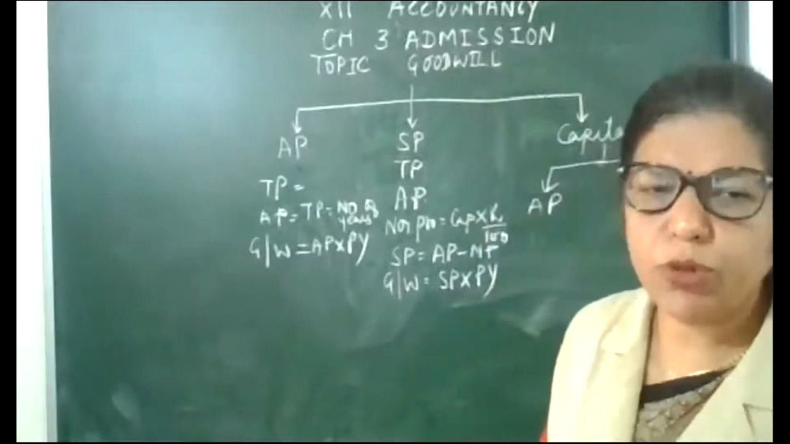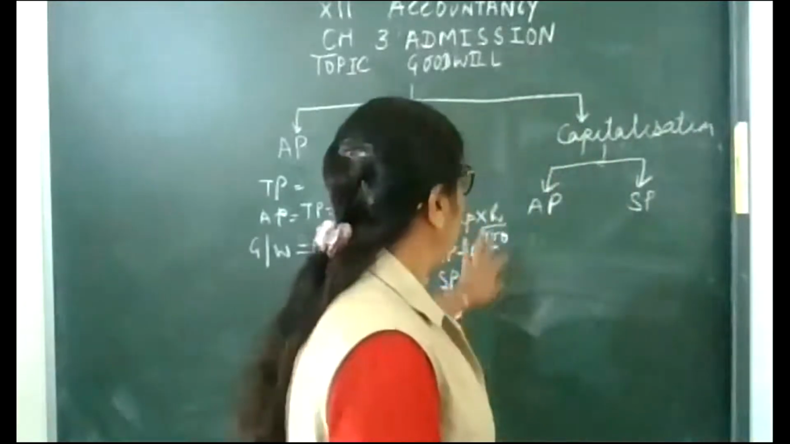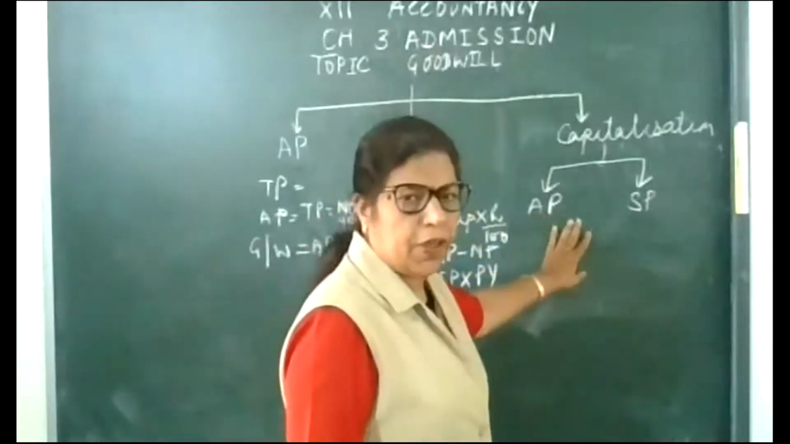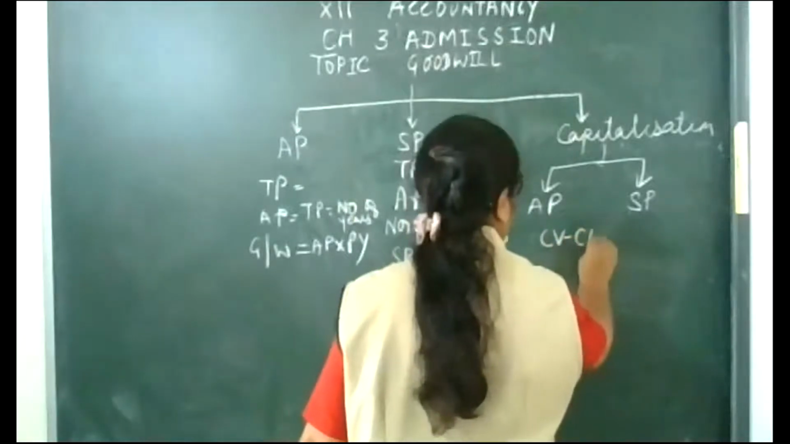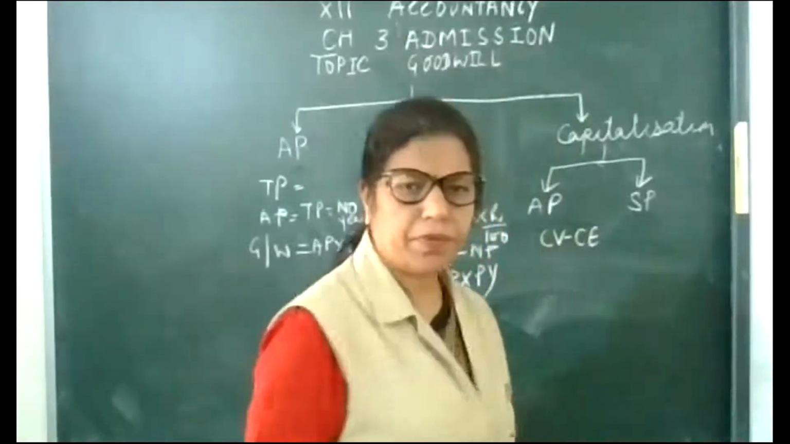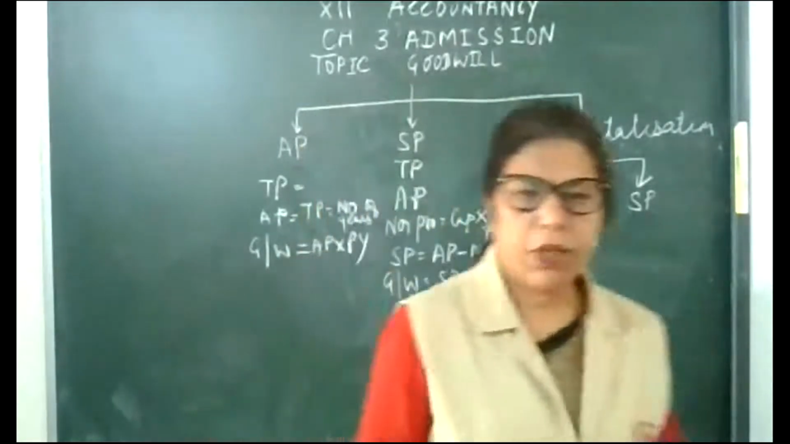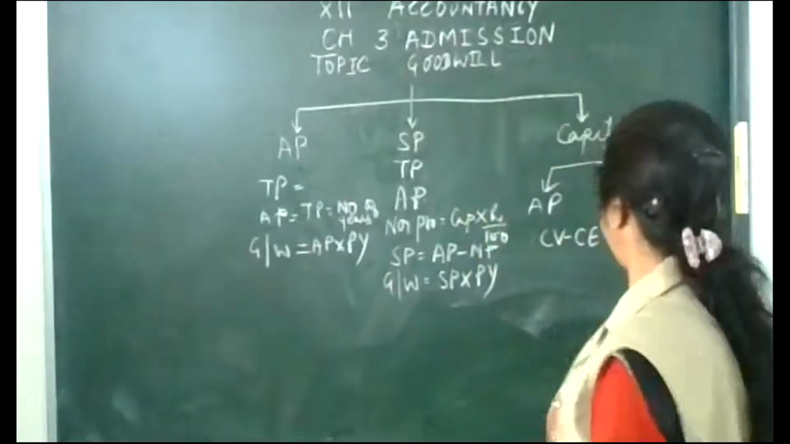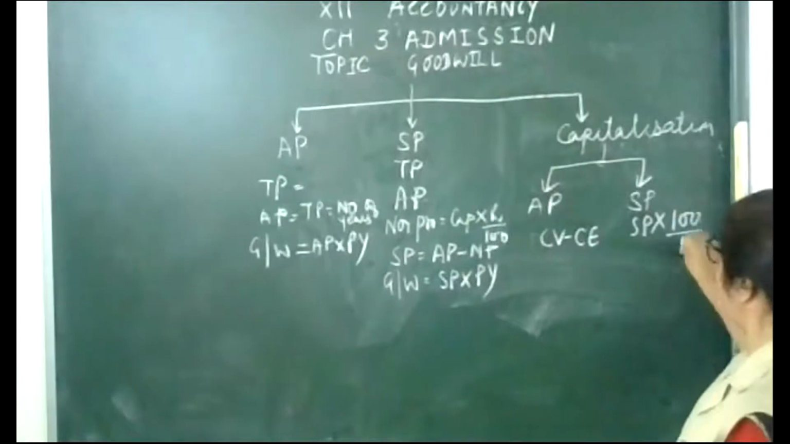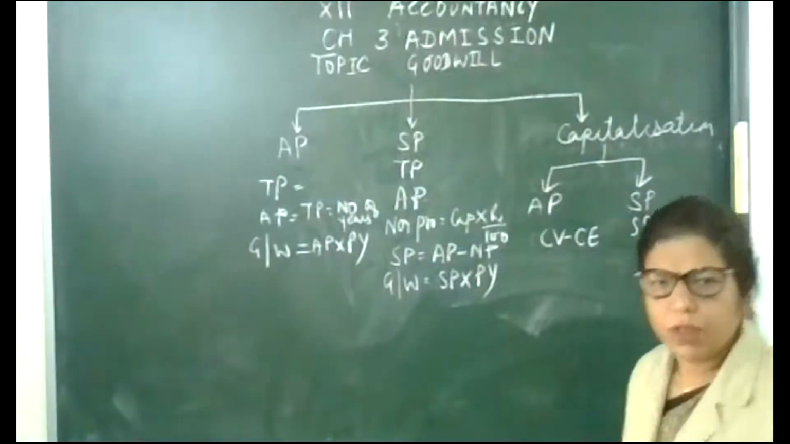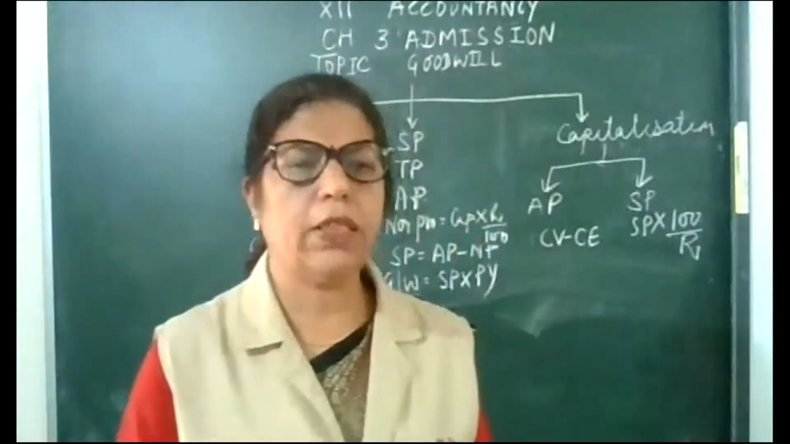Okay, now we are moving towards the next method. In the same way, on the basis of the average profit method, capitalized value minus capital employed. And for super profit, one formula is there: simple, super profit into 100 upon rate. So this is the summary of calculation of goodwill.